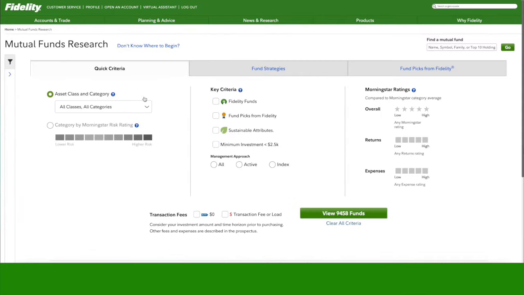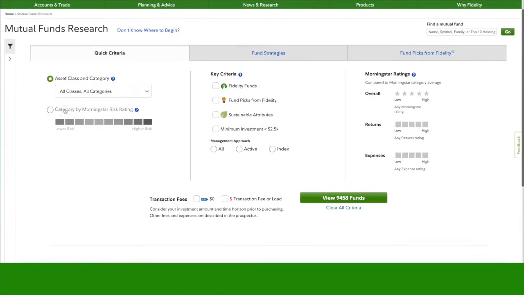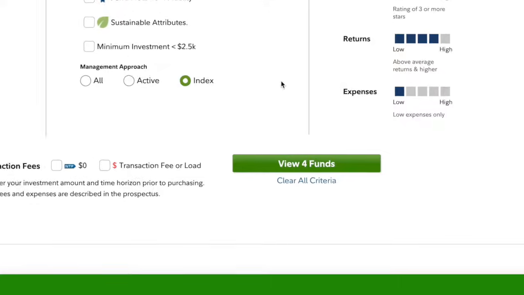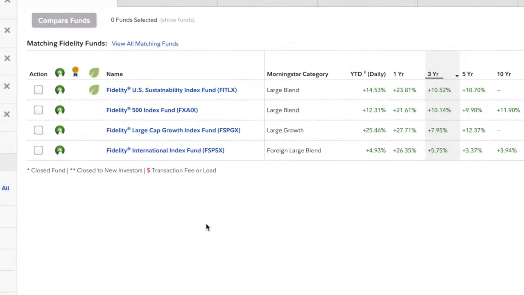Fidelity offers tools like this where you can narrow down your desired investments based on criteria that you can personally specify. So say you select Fidelity Funds that are index funds with at least 3 stars with Morningstar ratings, and as you fill out the criteria, you can see the amount of options to view continues to decline. So say from there you want potentially higher returns at a low annual cost, which I hope is something you all want, but from there you're going to go from hundreds of options to now only 4. This tool is referred to as a screener tool because you're going to be screening out the companies that you don't want so you can focus on ones that you might be interested in.